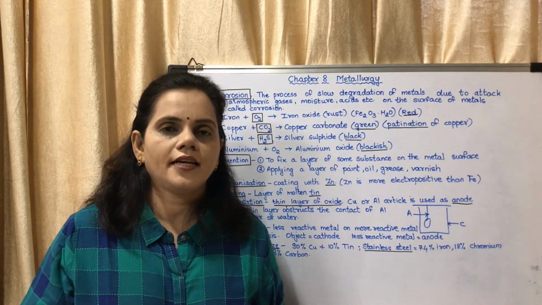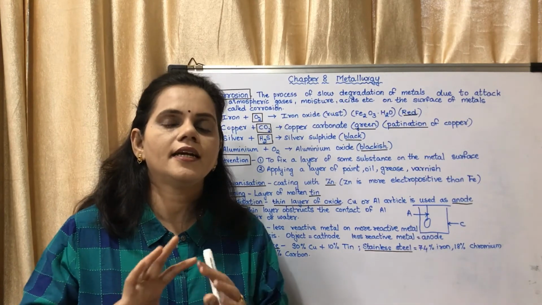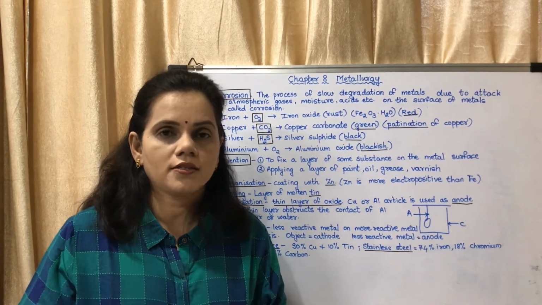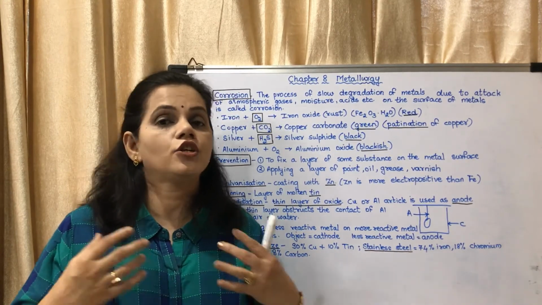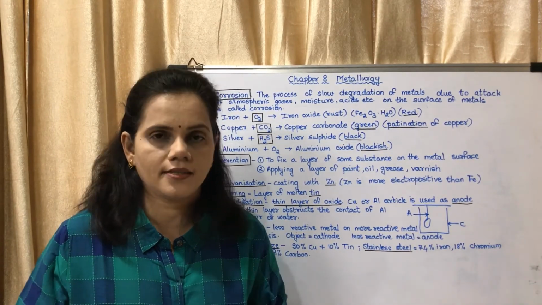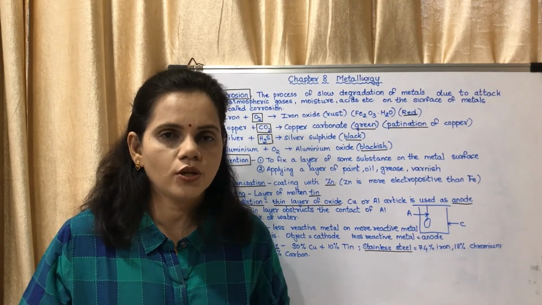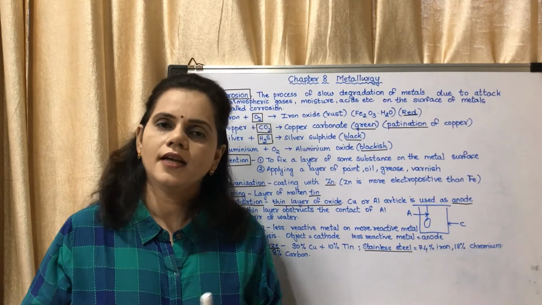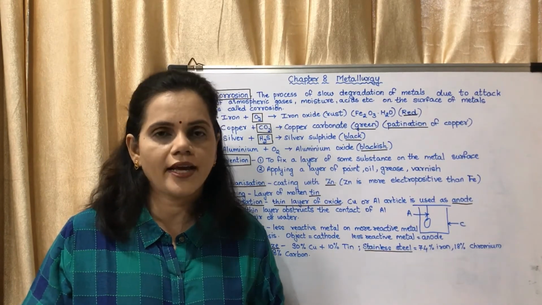Now during that reaction, what is happening? This object, that tawa, will get a coating of aluminium oxide. You might have seen anodized tawa, anodized dosa tawa, anodized cookers in the market. They have a blackish coating because aluminium oxide is blackish in color. So this is about anodization.